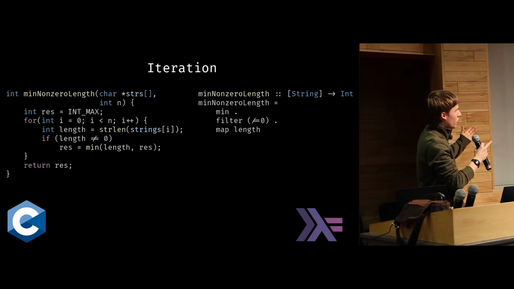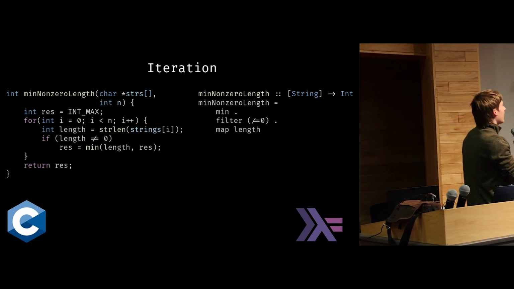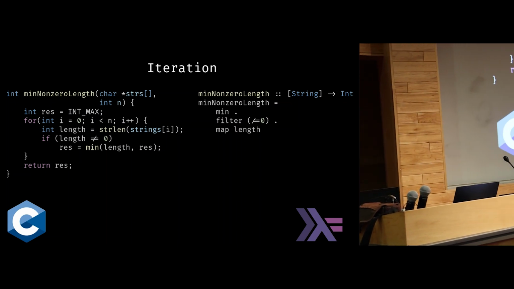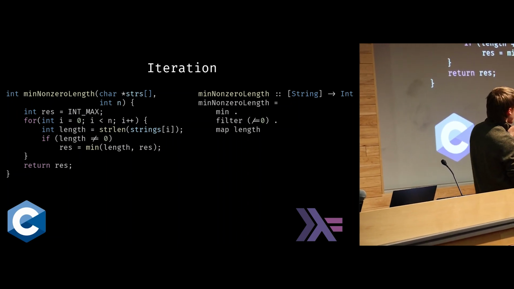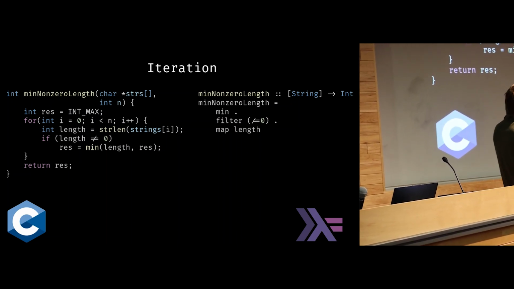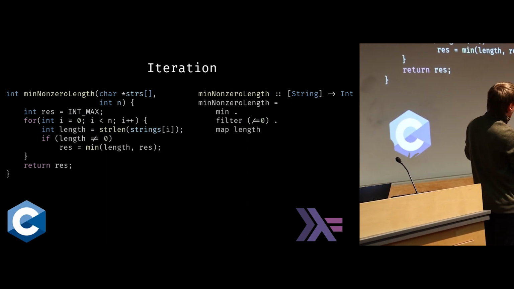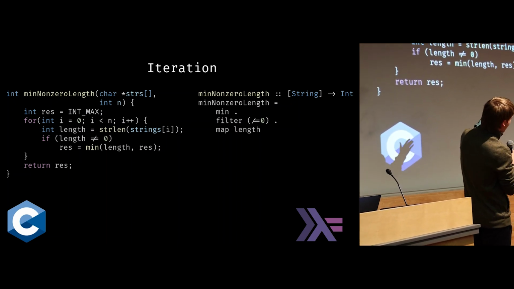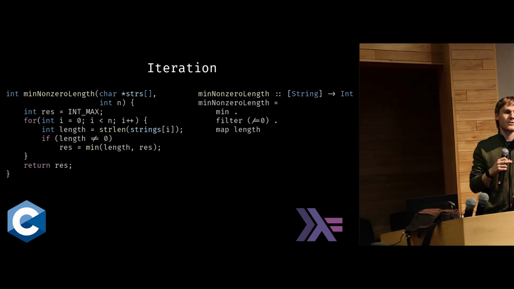So even just glancing over this code, you can see that the declarative version is obviously much more about telling the computer what we want instead of how to do it. If you look at the function name, min non-zero length, and then you look at the function body, min, filter non-zero, map length, right? We're almost just telling it what to do instead of telling it how we want to do it.